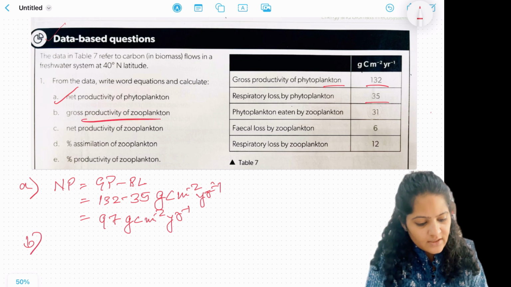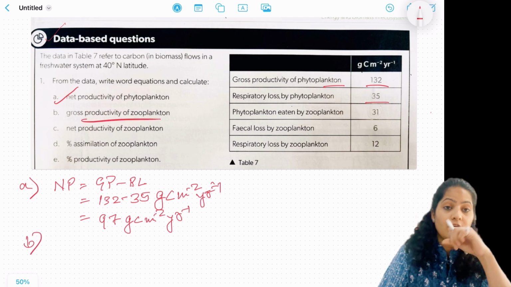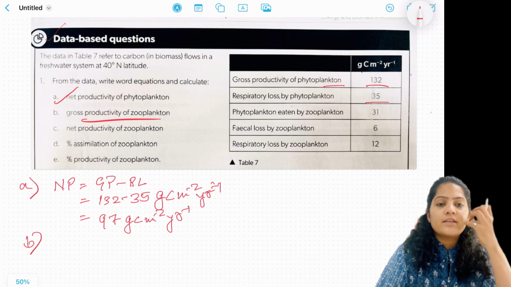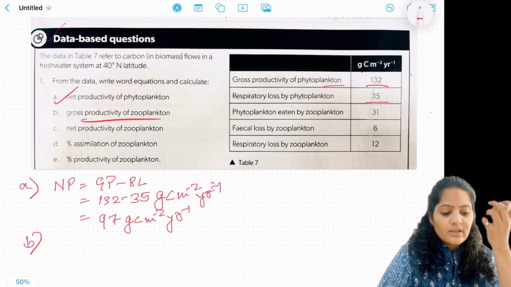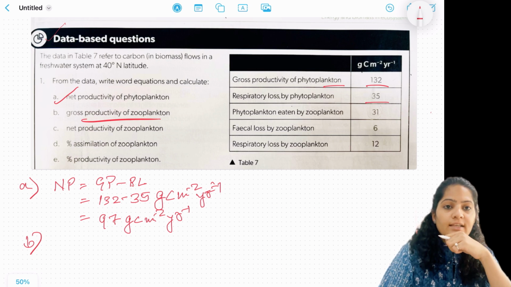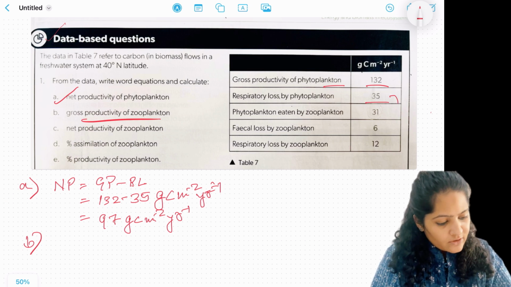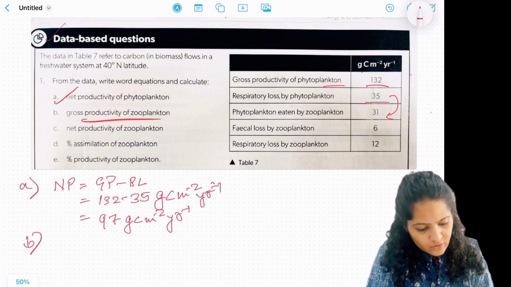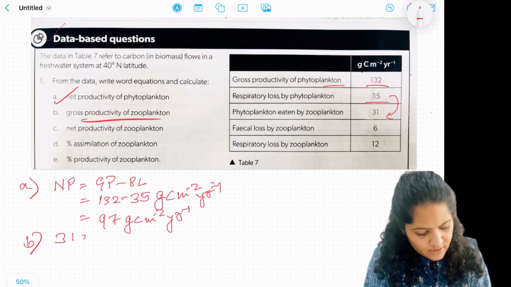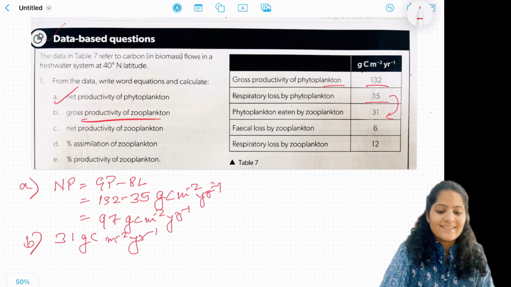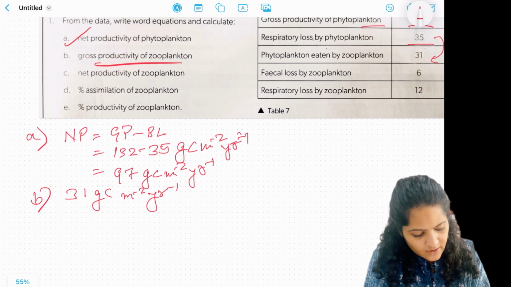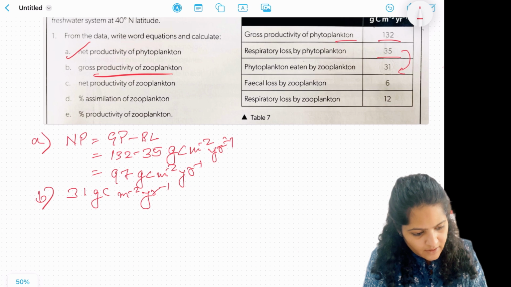The second question is, what is the gross productivity of zooplankton? Gross productivity is technically how much of the carbon the zooplankton has actually got after ingesting the food. So if you see here, out of 35 the zooplankton have got 31, right? So the gross productivity of zooplankton is 31 grams of carbon per meter square per year. That's the B part. Let's quickly go to the C part.